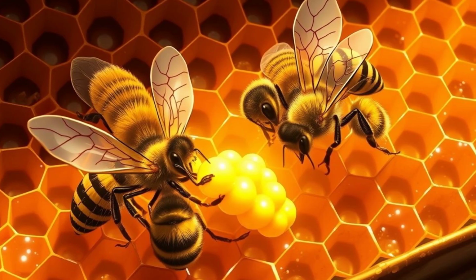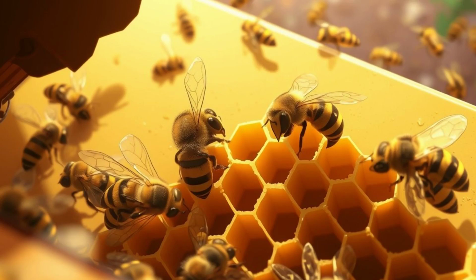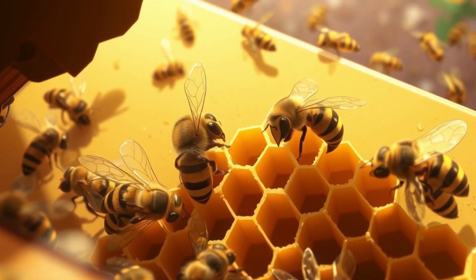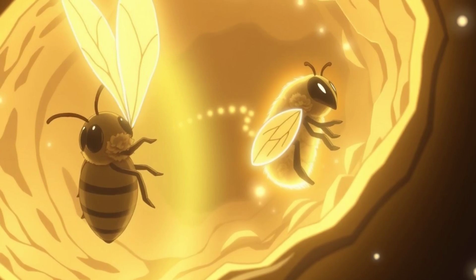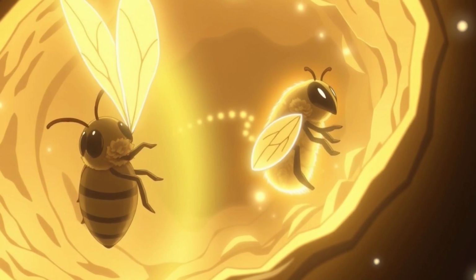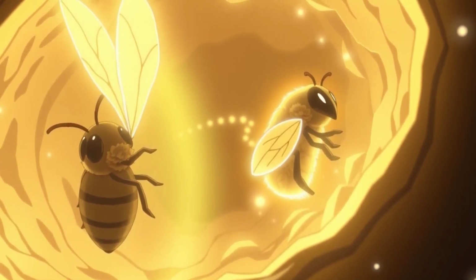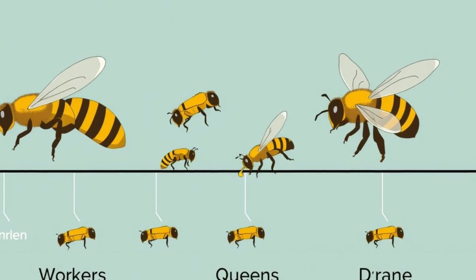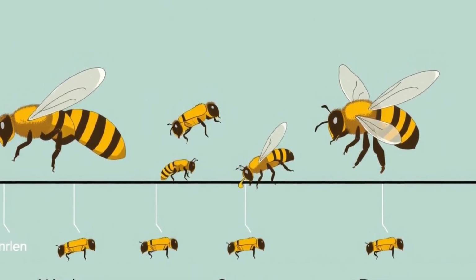The royal larvae continue to feed exclusively on royal jelly. After 6 days as larvae, the workers seal the cell with wax. The larva then transforms into a nymph. Inside the cell, the larva undergoes metamorphosis, acquiring the characteristics of an adult bee. The development period for workers lasts 21 days, for the queen 16, and for drones 24.